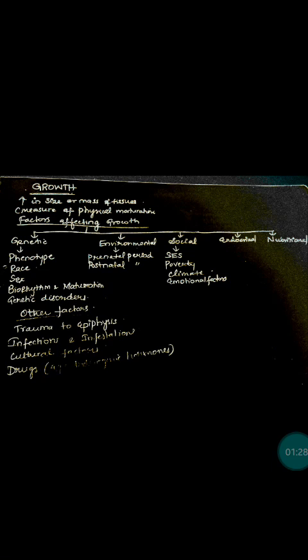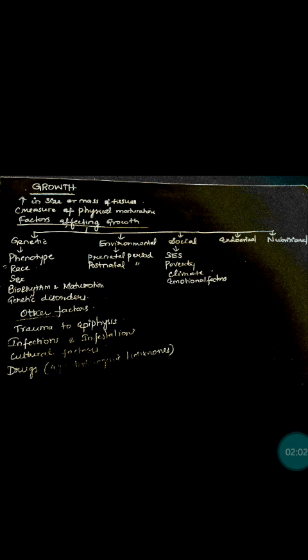There are certain factors which affect the growth, and they include genetic factors, environmental factors, social factors, endocrinal factors, nutritional factors, and other factors like trauma to epiphysis, infections, infestations, cultural factors, and drugs. So genetic factors include phenotype, race, sex, biorhythm, and maturation. Genetic disorders. So first genetic factor is phenotype.